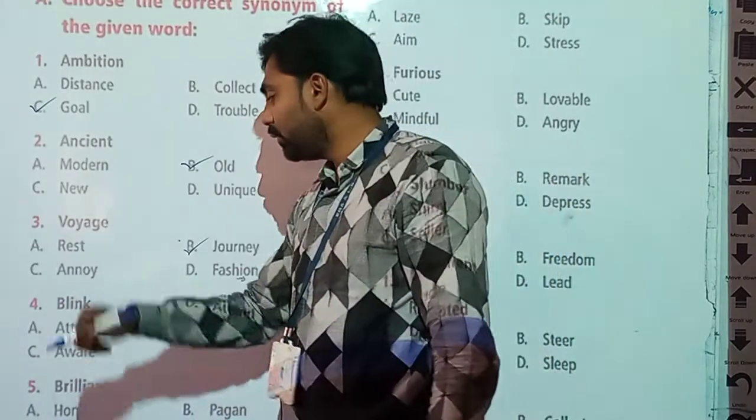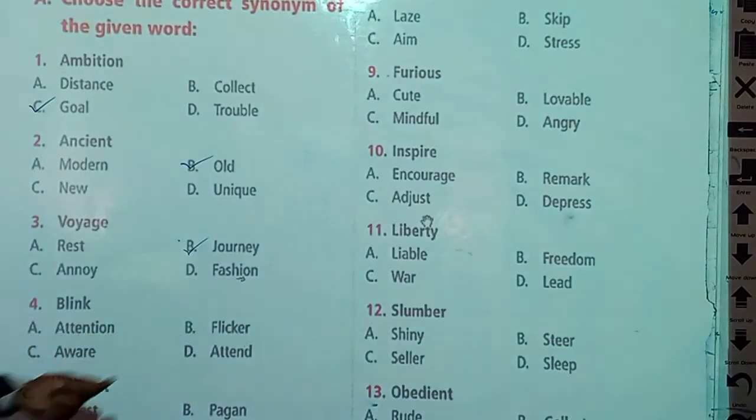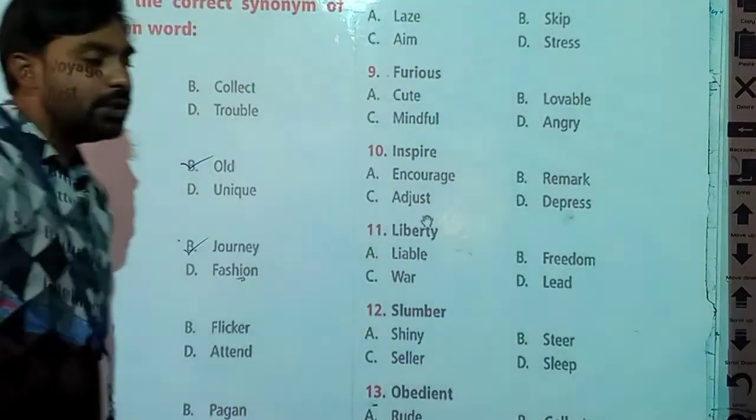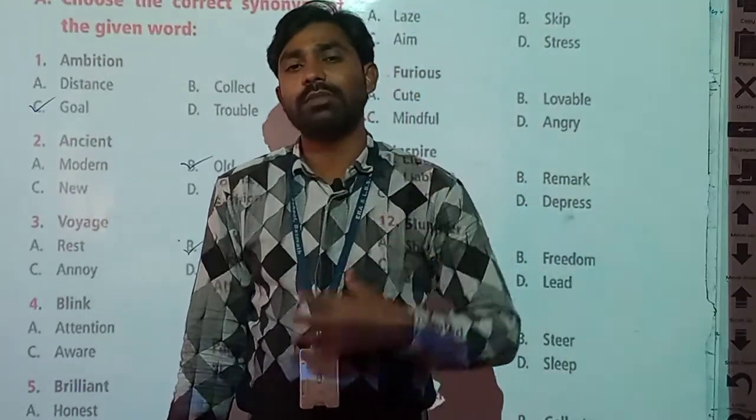Now the fourth one is blink. What is the synonym of blink? Four options again: attention, flicker, aware and attain. Dear students, you know blink is a verb.